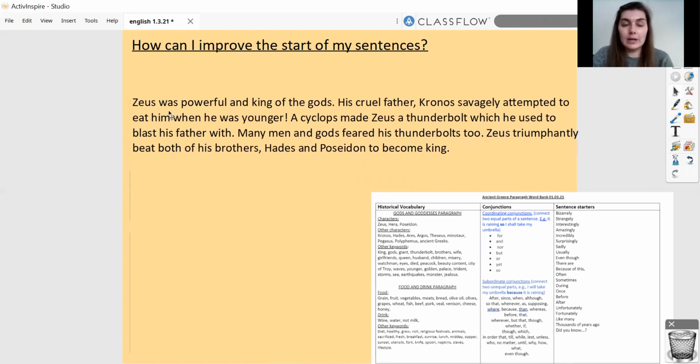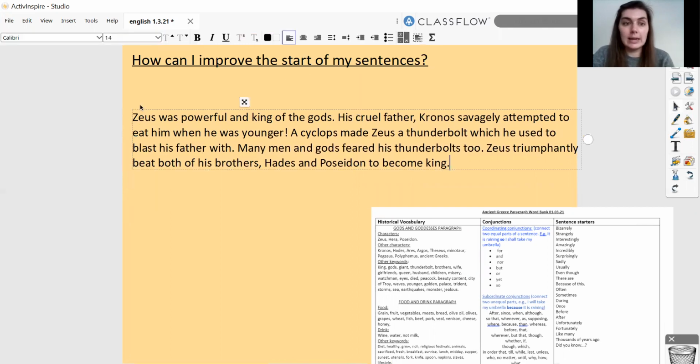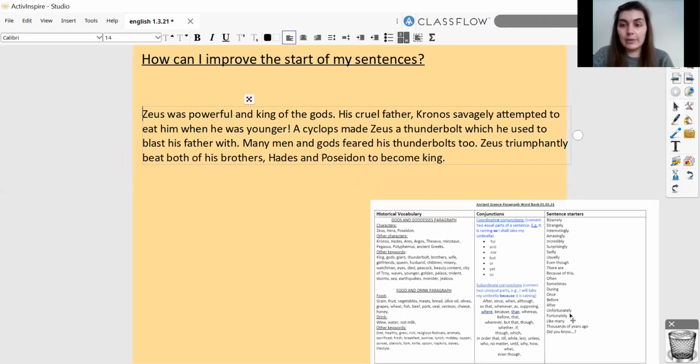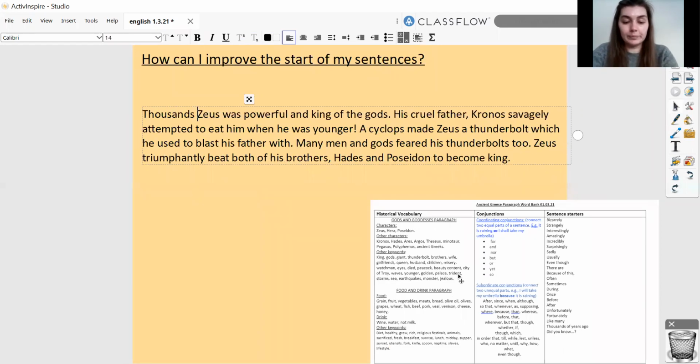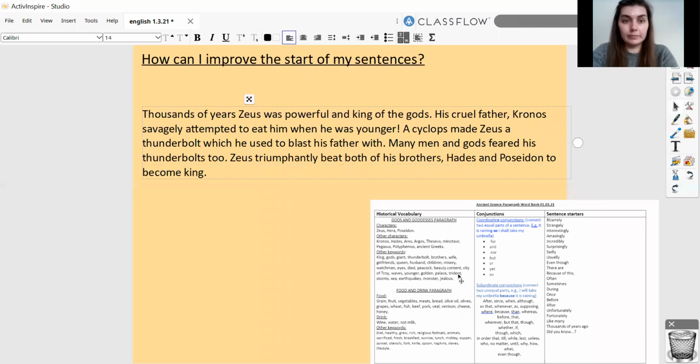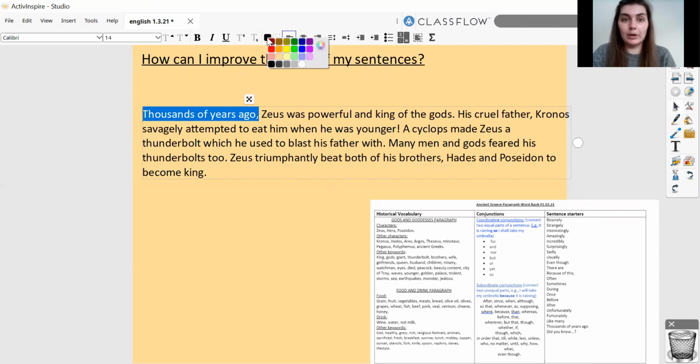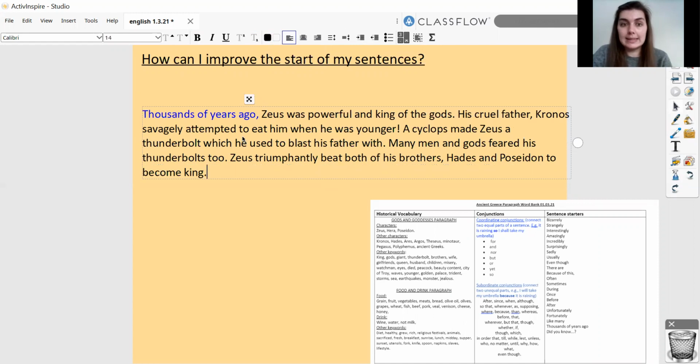So for my first one, it says Zeus was powerful and king of the gods. Now I'm going to use the sentence starter thousands of years ago. Thousands of years ago, Zeus was powerful and king of the gods. So that's my first, and I'm just going to highlight it blue so you can see nice and clearly where I've improved it.